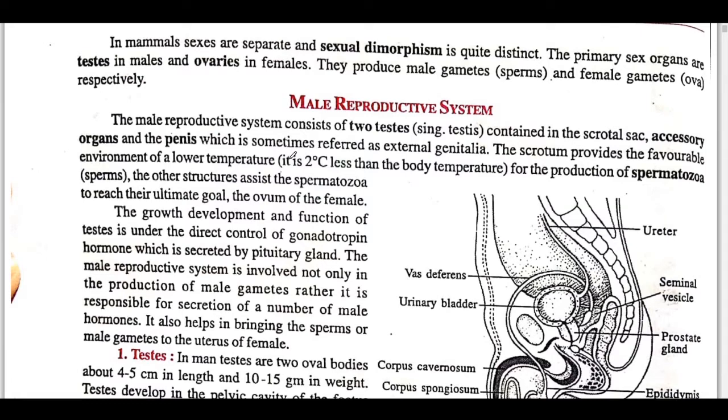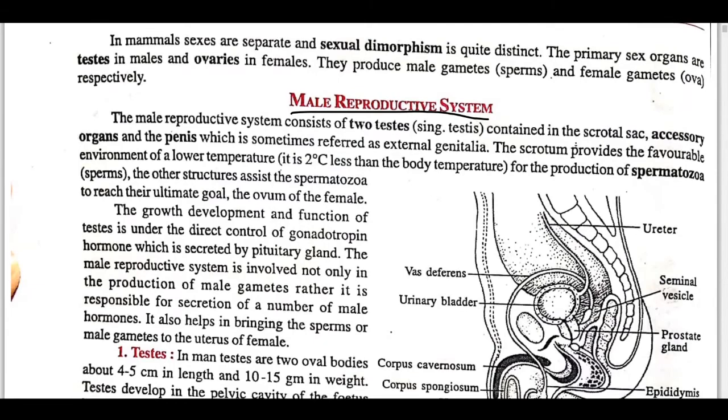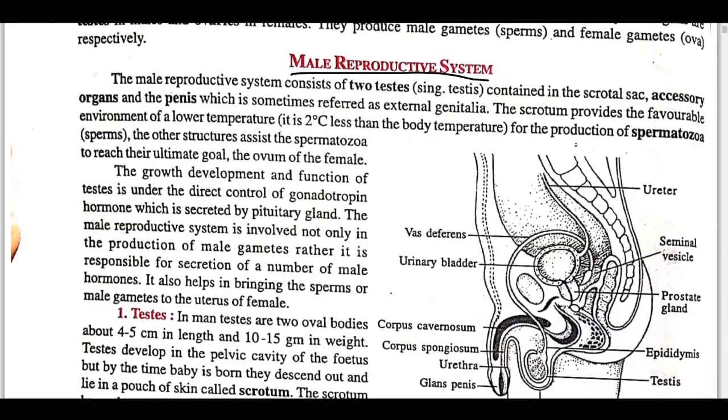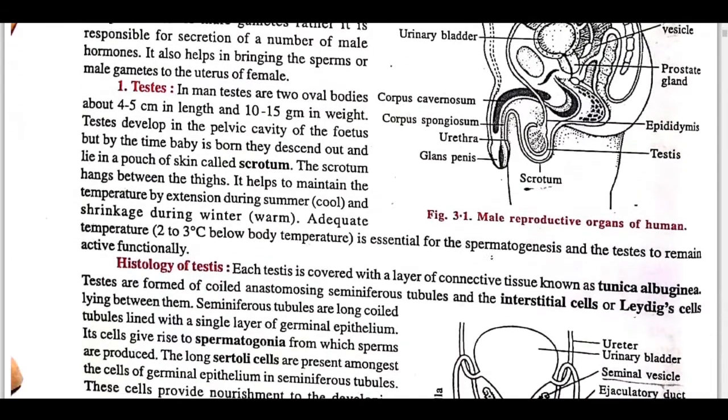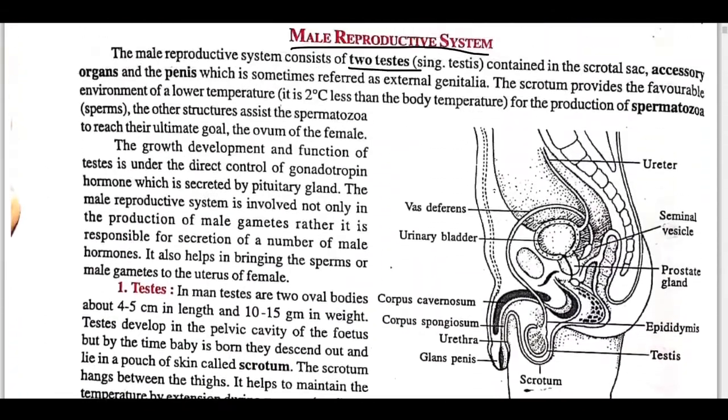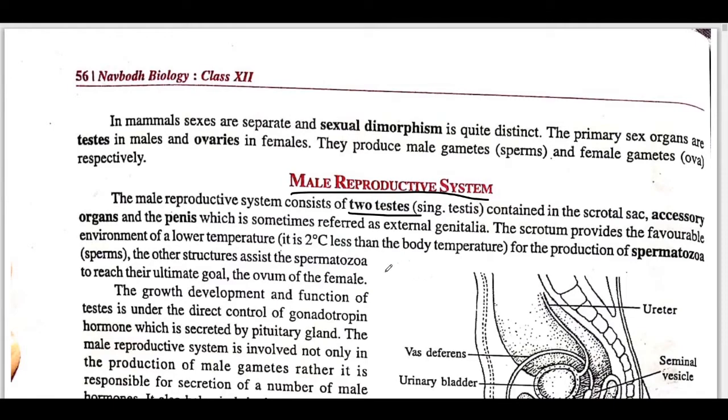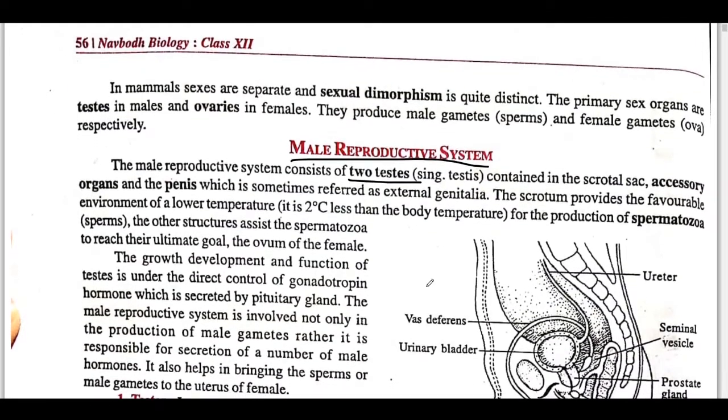So we'll come to the male reproductive system. What is the male reproductive system? The male reproductive system consists of two testes contained in the scrotal sac. You can see the scrotal sac in this diagram here. It also has accessory organs and the penis. So first is accessory organs, second is the penis, and third is the scrotal sac, which is sometimes referred to as the external